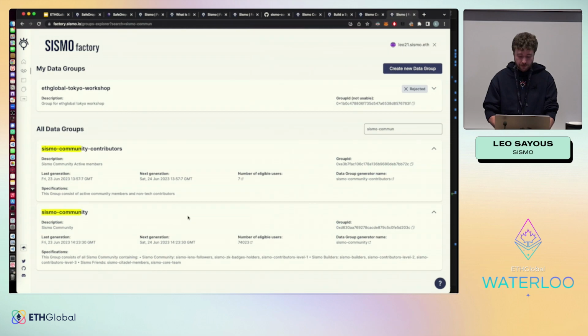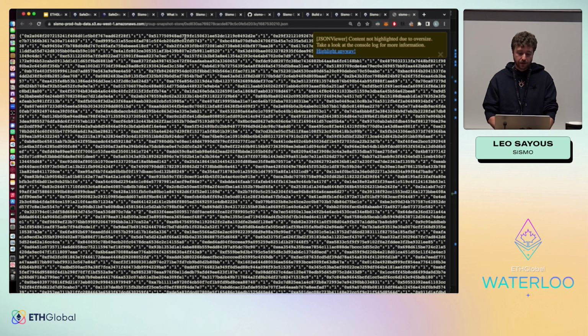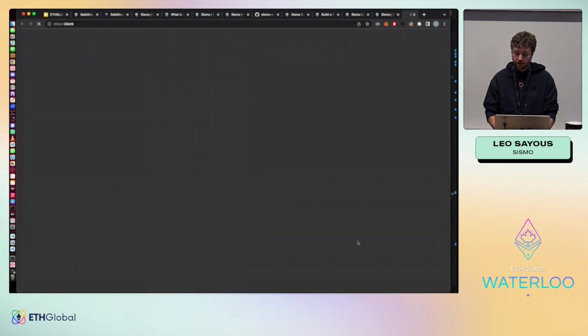So these groups, you can take a look at what is inside. So inside you have all the data gems of all the users of the Sismo community that did some things. I will show you later what it is, and the value. You can see when it was generated, when will be the next generation, and how it has been generated. So for this, you can click on the data group generator.